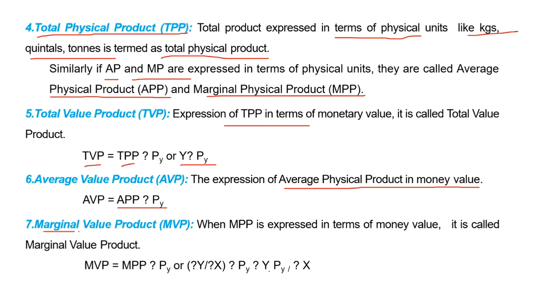Marginal value product. When MPP is expressed in monetary terms, it is known as marginal value product. MVP equals MPP into delta PY. That is delta Y by delta X into delta PY, or delta Y into PY by delta X.